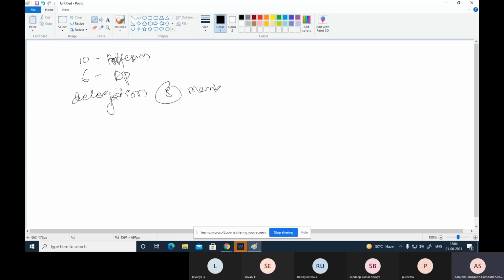Out of these 8 members, 5 are professors and 3 are assistant professors. So how can we select this? 5 professors means 10C5 into 6C3. So this is the selection.